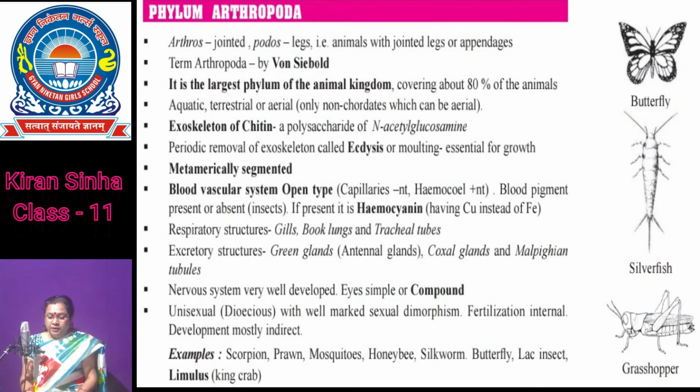Animals are unisexual, that is, dioecious, male and female are separately seen, and they are oviparous. Fertilization is internal and development is direct, but in some cases indirect also.